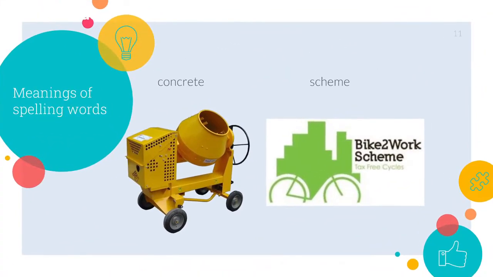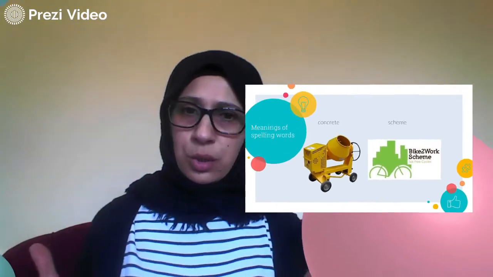Now here I have the word concrete. Concrete is a cement mixture. It's what goes inside this yellow machine, okay, and they mix them, it becomes concrete. The second word is the word scheme. A scheme is a part of a bigger plan. So you can say that a scheme is a plan, but it's also a part of a plan. Scheme. Now concrete and scheme, they have the E, then consonant, then final E or magic E at the end.